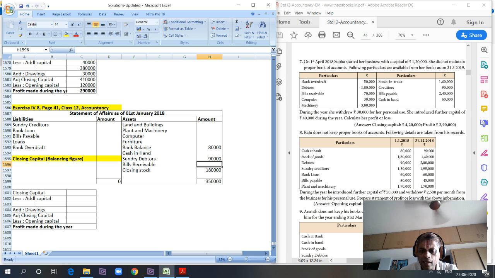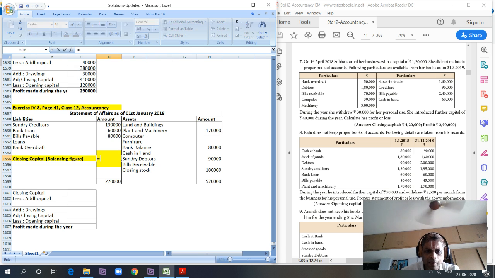Sundry creditors 1,30,000. Bank loan 60,000. Bills payable 80,000. Plant and machinery 1,70,000. Right? So the total beginning balance, opening capital is equal to 5,20,000 minus 2,70,000. Opening capital is equal to 2,50,000.